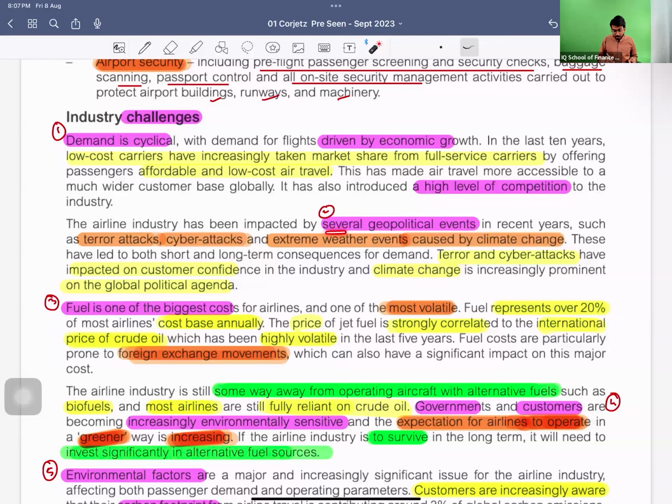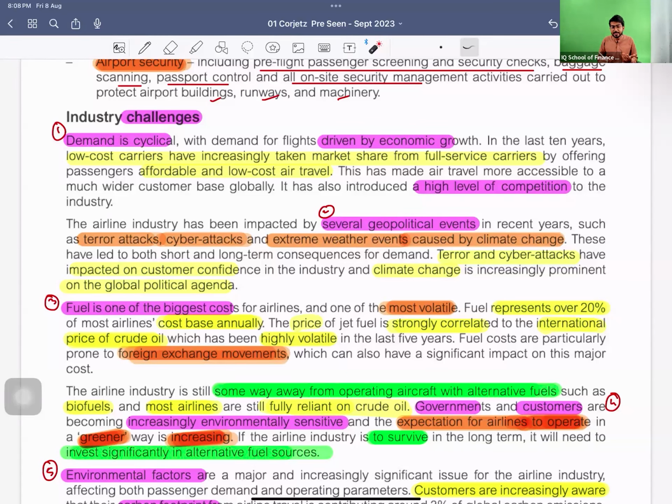There has been a challenge regarding several geopolitical events. What are they? They are terror attacks, cyber attacks, extreme weather events. We all know these kinds of events have happened in the past, and we all are aware of it. With terror attacks, plane hijacks or crashes have been done. Cyber attacks happened: the plane is hacked, the airport is hacked, and all the systems are hacked. And extreme weather events, due to which planes have crashed or were not able to land safely.